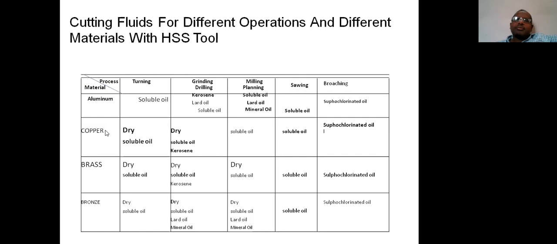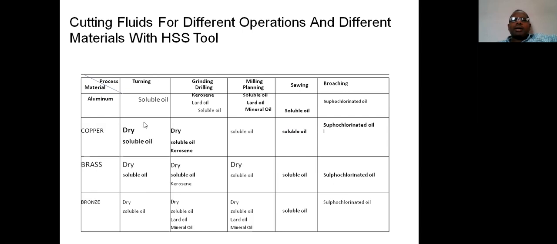So likewise, after observing this table, our conclusion is that whatever the material, whether aluminum, copper, brass or bronze, for broaching the required cutting fluid is superchlorinated oil or sulfur chlorinated oil. For sawing, irrespective of the material, water soluble oil is sufficient.